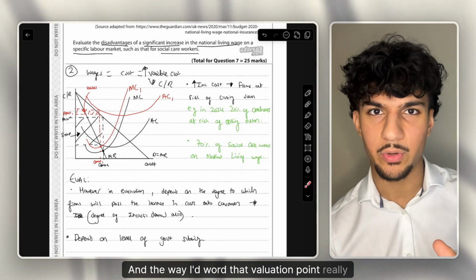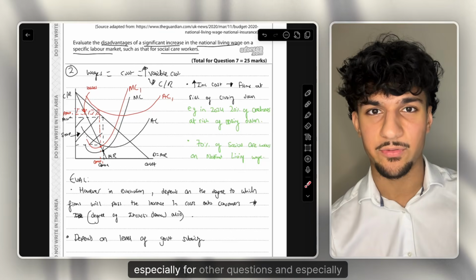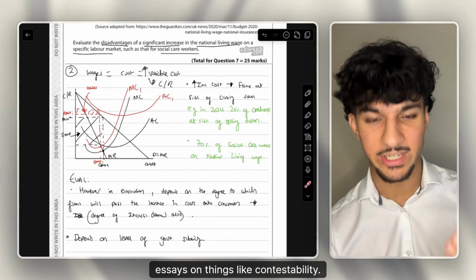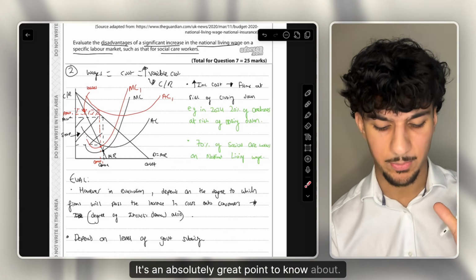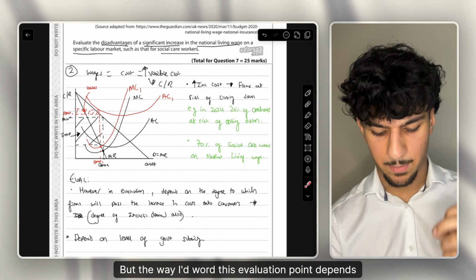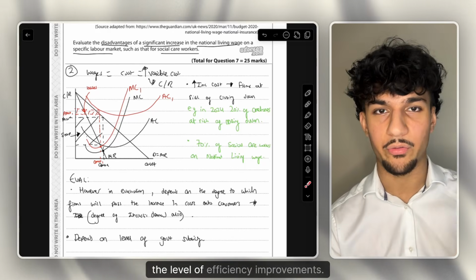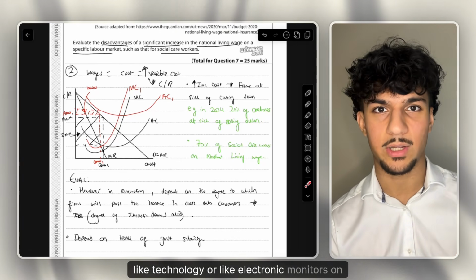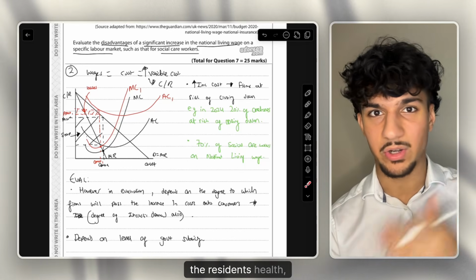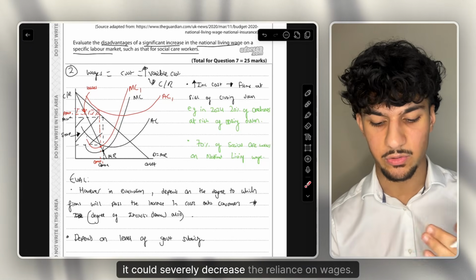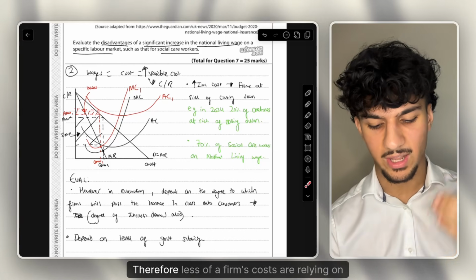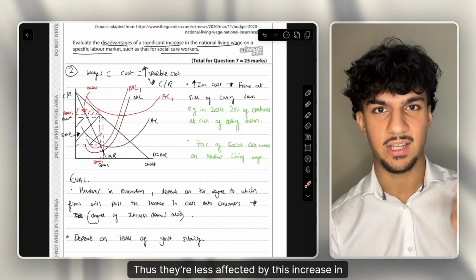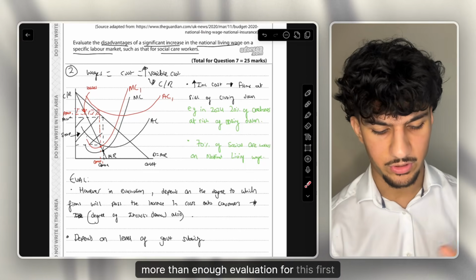And the way I'd word that evaluation point really simply, it's a really interesting concept, especially for other questions, and especially creative destruction essays on things like contestability. It's an absolutely great point to know about. But the way I'd word this evaluation point is it depends on the level of efficiency improvements. For example, if a firm invests into something like technology or electronic monitors on the residents' health, it could severely decrease the reliance on wages. Therefore, less of a firm's costs are reliant on wages, thus they're less affected by this increase in national living wage. And that will be more than enough evaluation for this first paragraph.